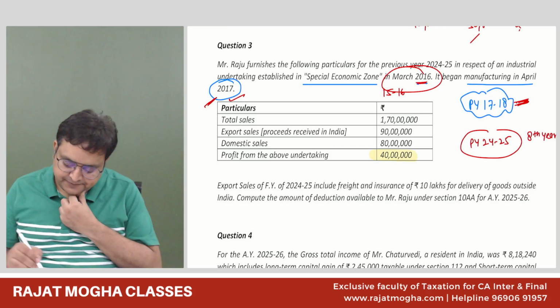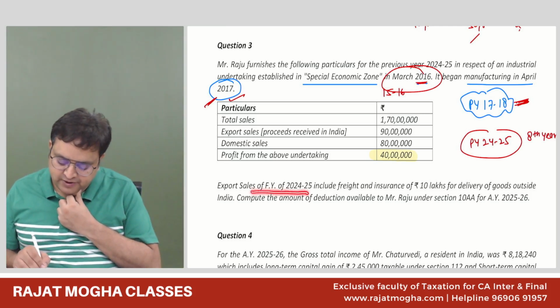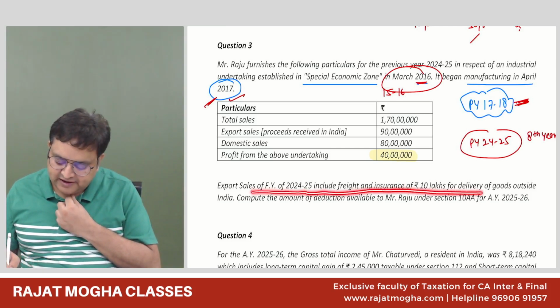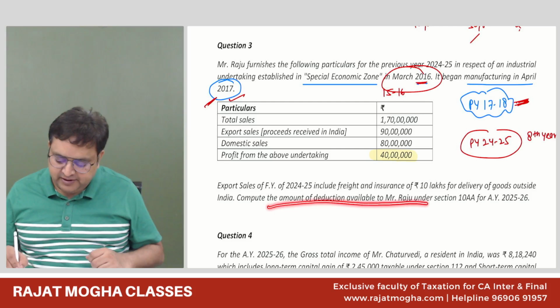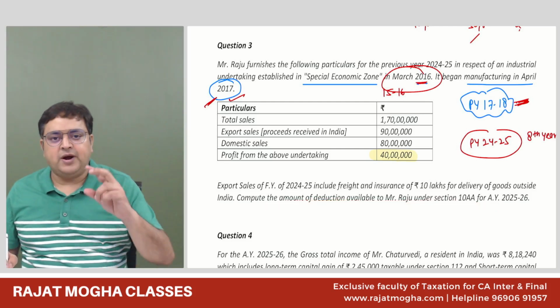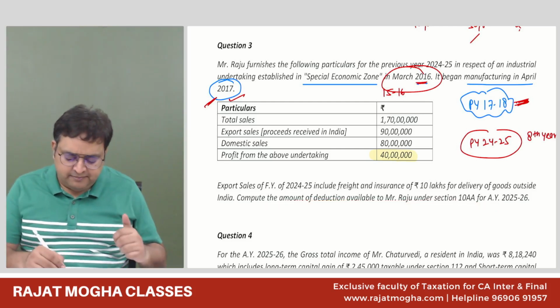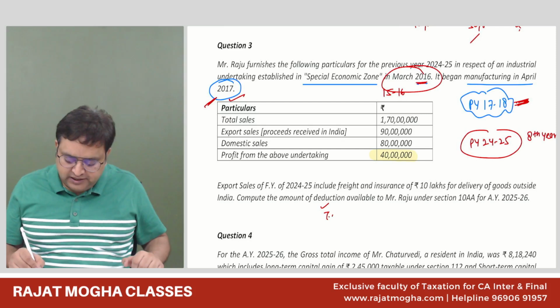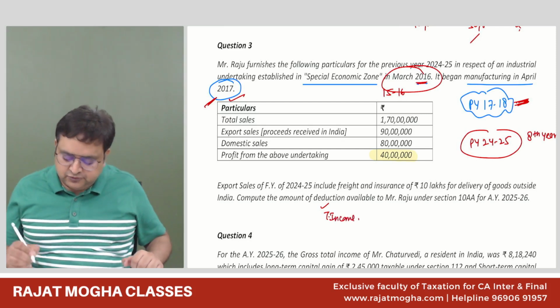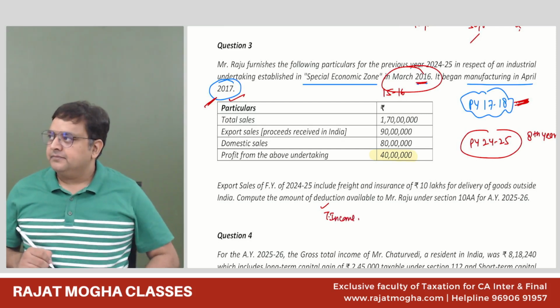Export sale for financial year 24-25 includes freight and insurance of 10 lakh for delivery of the goods outside India. Compute the amount of deduction available to Raju. So we are required to compute the deduction. But still I'm making a little change over here. I'm not computing just the deduction. I will compute his total income. Right?